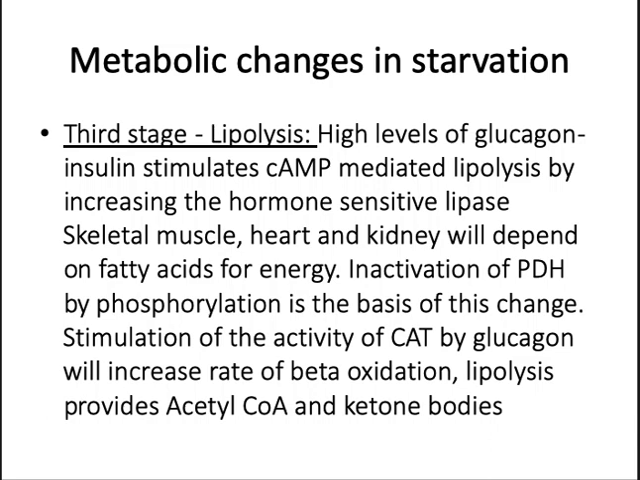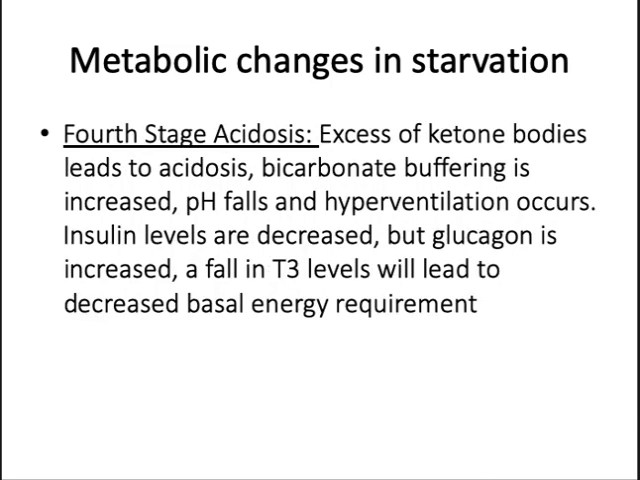So now we have another fourth stage, that is the acidosis. In this state there is excess of ketone body formation, and because of this it leads to acidosis, and thereby bicarbonate buffering also increases. So the pH falls, and the compensatory mechanism here is hyperventilation. So the insulin levels are decreased, but the glucagon is increased, and there is a fall in T3 levels, and this will lead to decreased basal energy requirement.